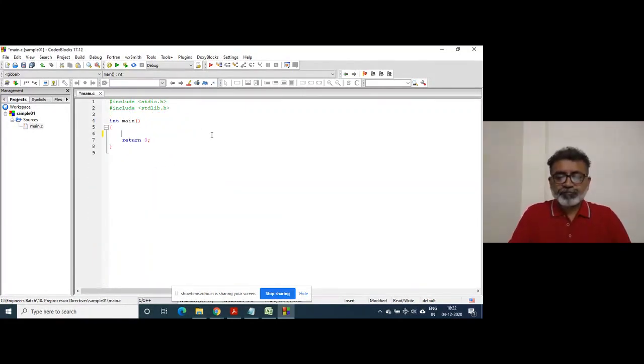Suppose I declare a variable as float x equal to 3.14, and I print it with percent f slash n, x.